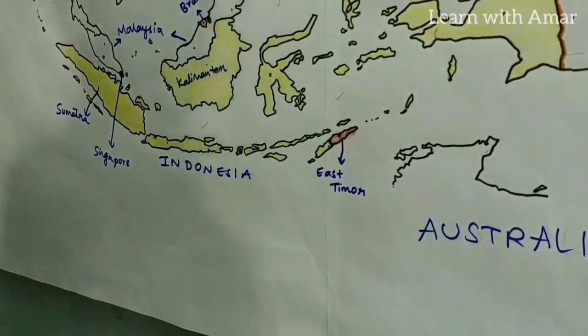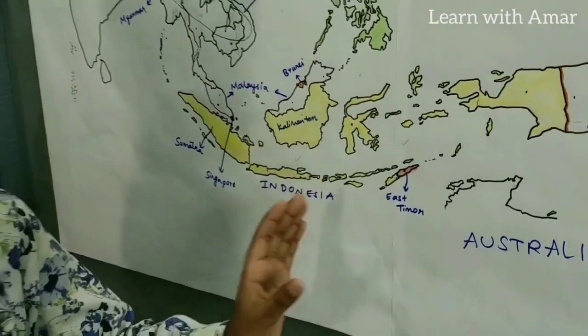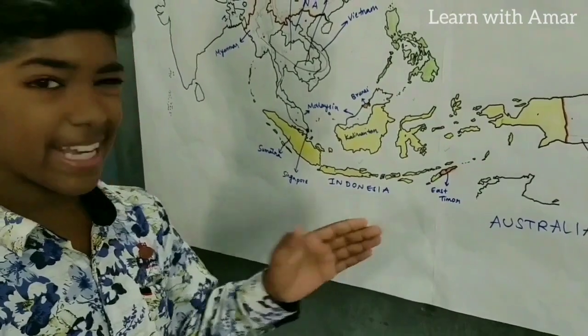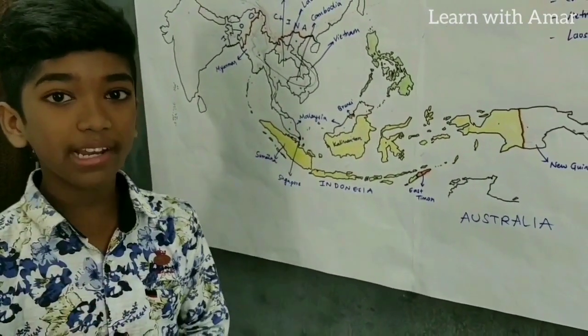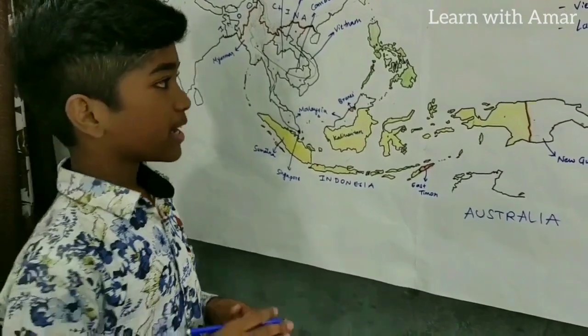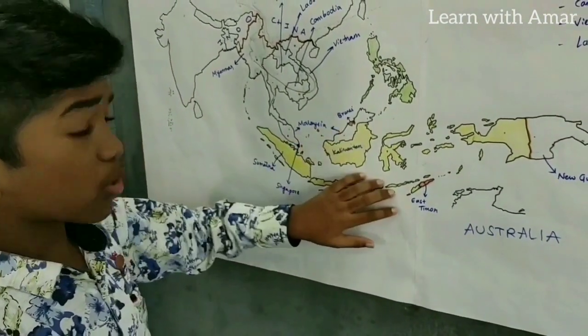East Timor country. It is also known as Timor-Leste. Now why East Timor? Because it is situated on the eastern part of Timor Island. So it is known as East Timor, right? So 1, 2, 3 countries. Now what is the 4th country?